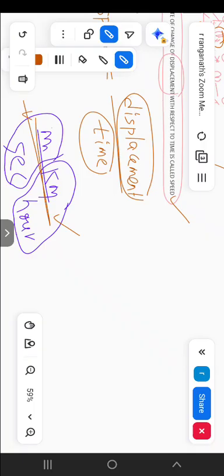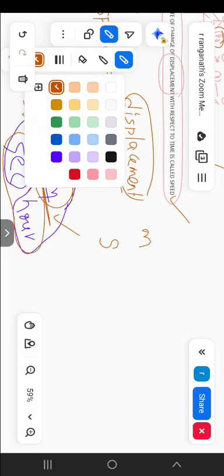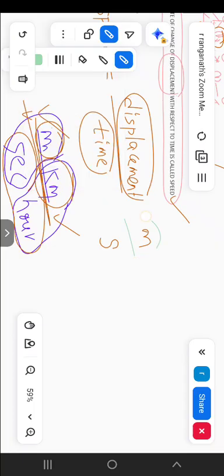We are measuring the distance in meters or kilometers, whatever it may be. In the same manner, we are considering the time factor, seconds and hours. For example, if we are considering meter, so displacement is measured in meter and time is measured in second. Here it is meter per second. I am writing the meter per second. This is the unit of speed.